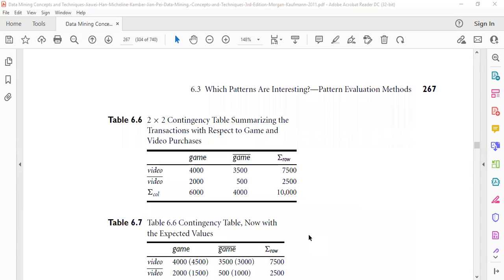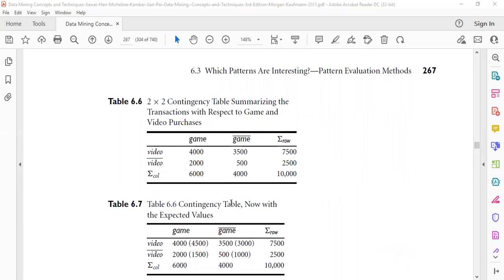Here we can see the contingency table of videos and games for the total number of transactions. This is the contingency table constructed from the given data.